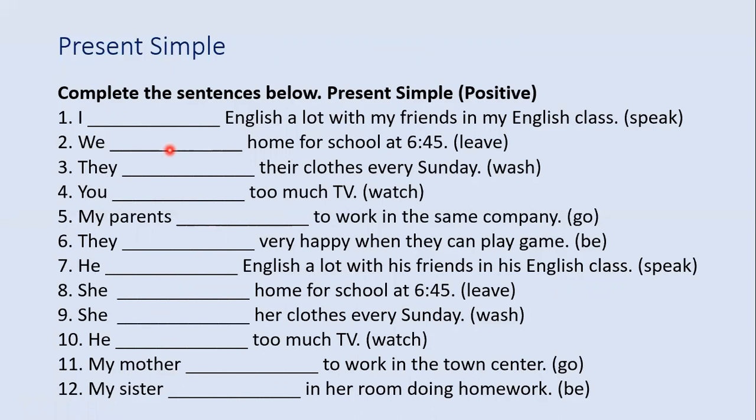We have learned that there are two positive forms. We have the group I, you, we, they and plural nouns, and we have the group he, she, it and singular nouns. So you have to be careful. And you also must be careful with number 6 and number 12 because here we have verb to be. Okay, please do it and we will check the answers in the next lesson.